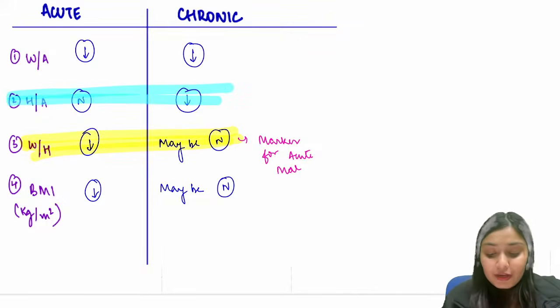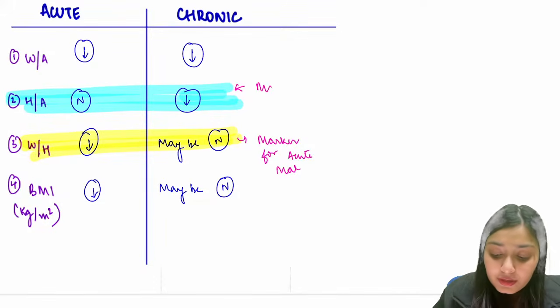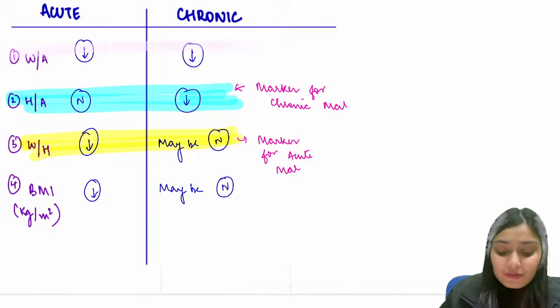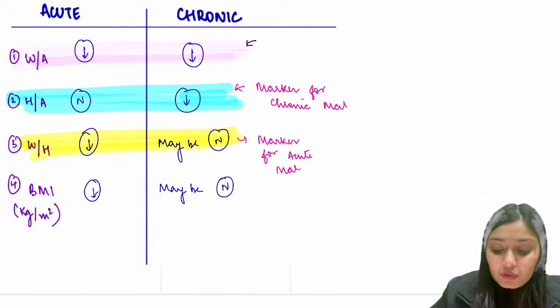So height for age, this is the marker for chronic malnutrition. And what is common to both of these? Weight for age is common to both acute and chronic.